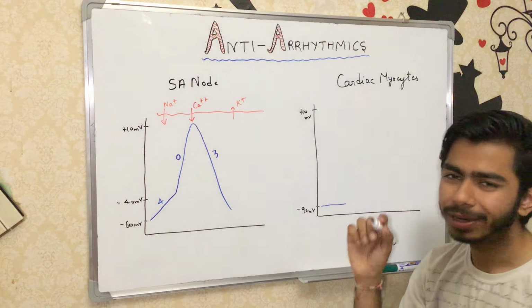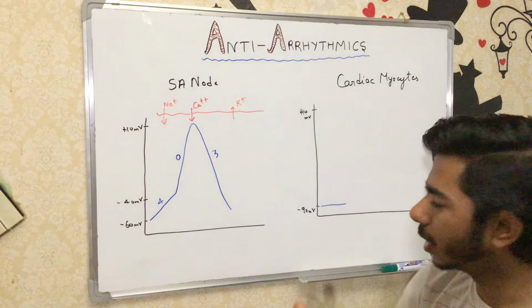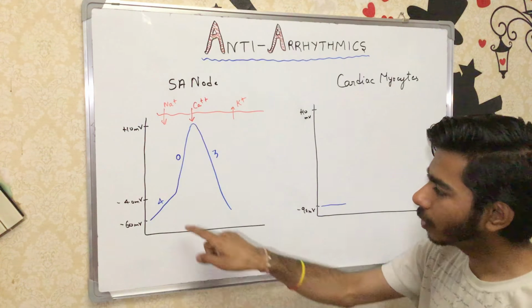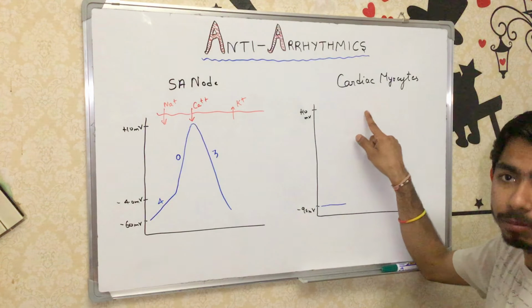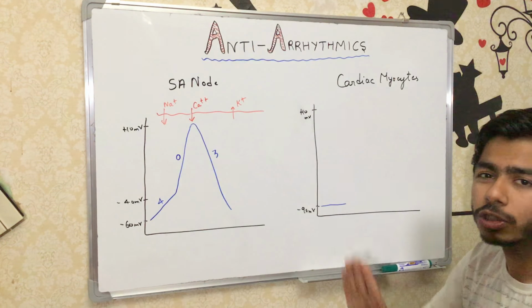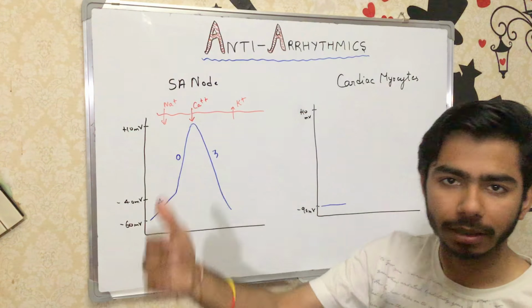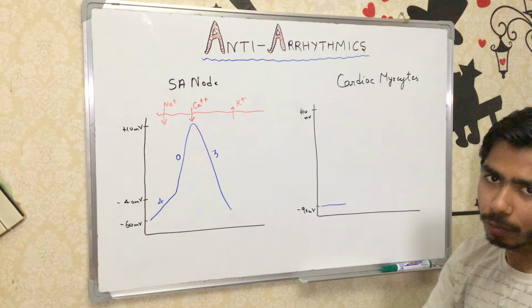But in phase 4 of the SA node, sodium ions were coming inside, while in phase 4 of the cardiac myocyte, potassium ions go out with the help of potassium leaky channels.